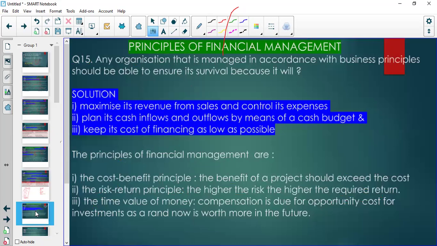And then there is a need for an organization to apply business principles, some of these business principles which will ensure that the entity is sustainable over a long period of time.